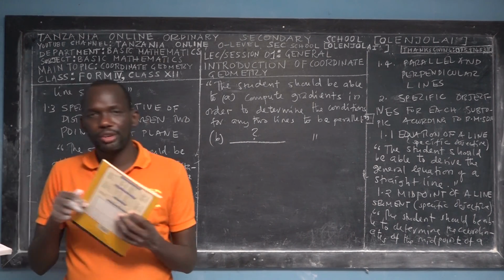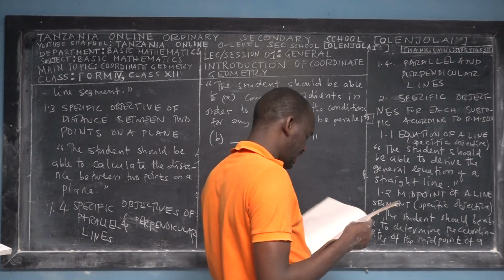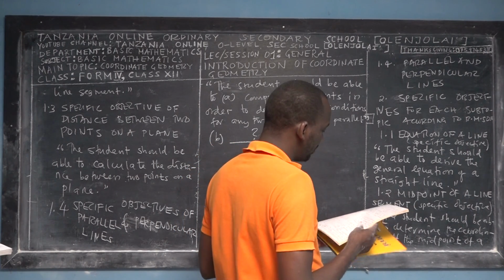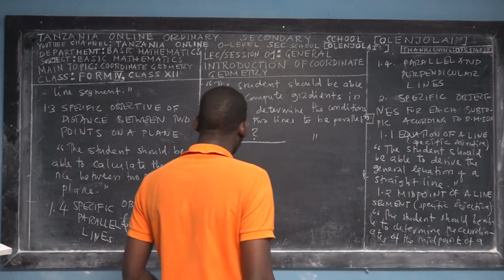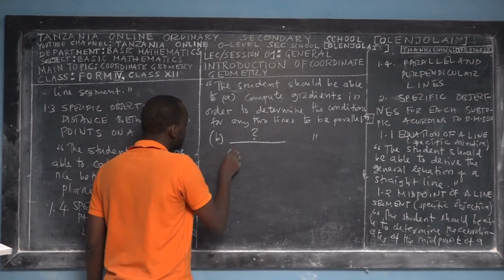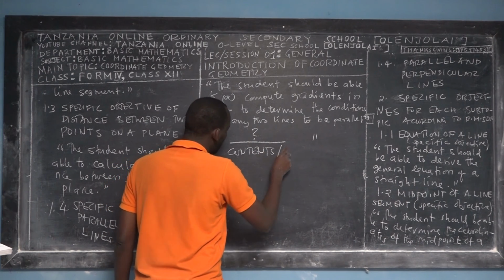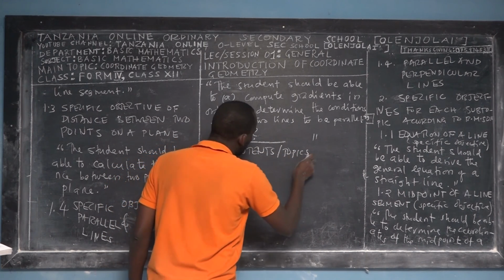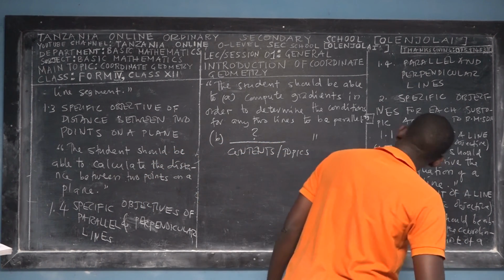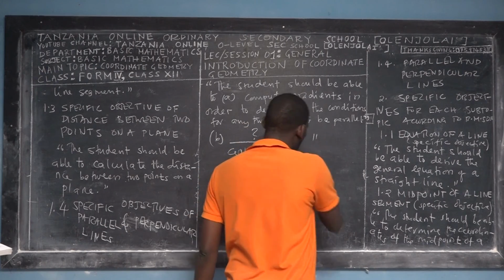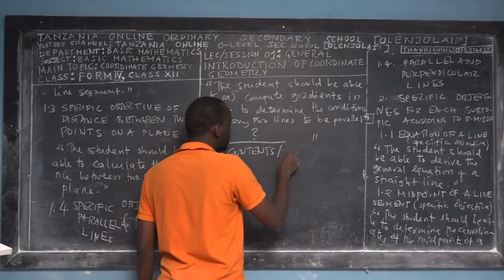Another piece of information, after knowing those specific objectives, is this: I would like to mention the contents or concepts of coordinate geometry, the concepts that I'm going to teach you step by step.